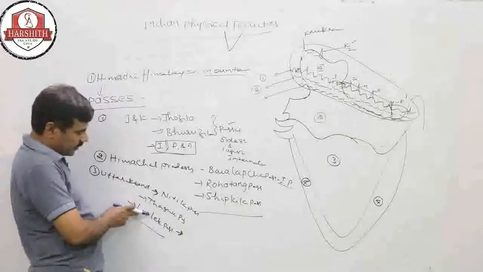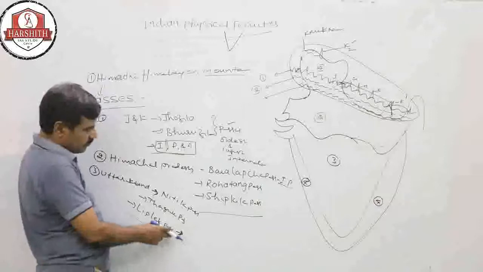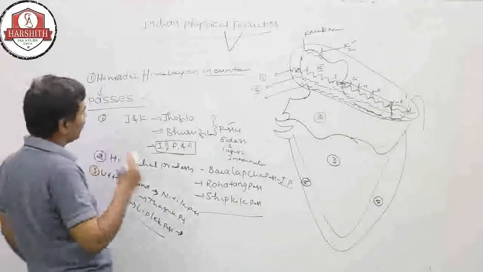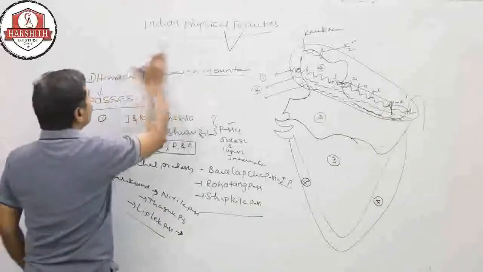So this is a controversial pass, a controversial place between India and China.